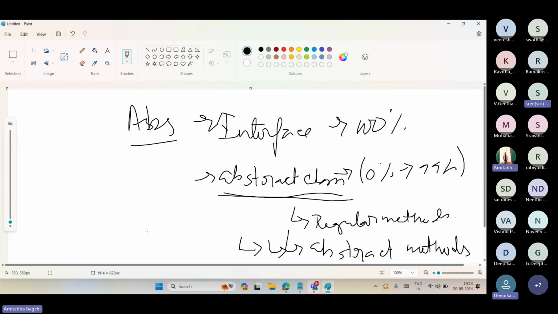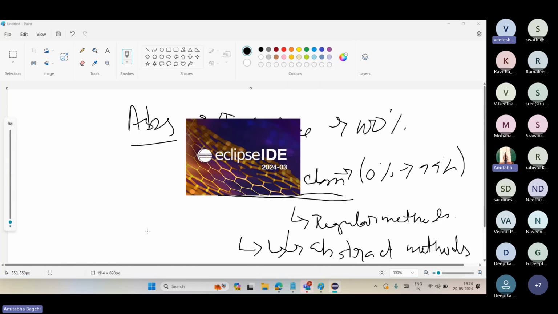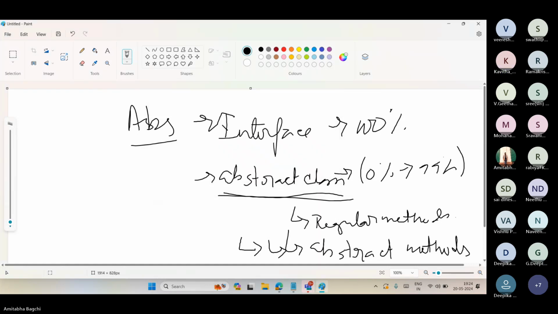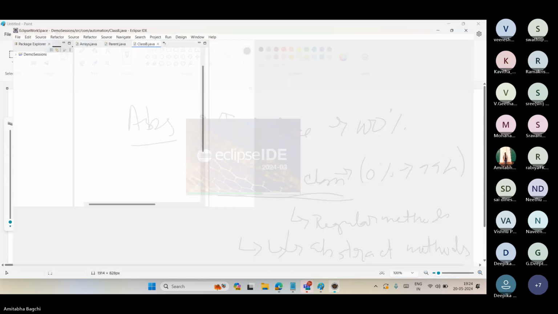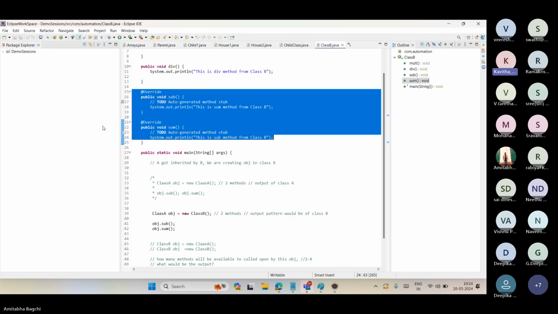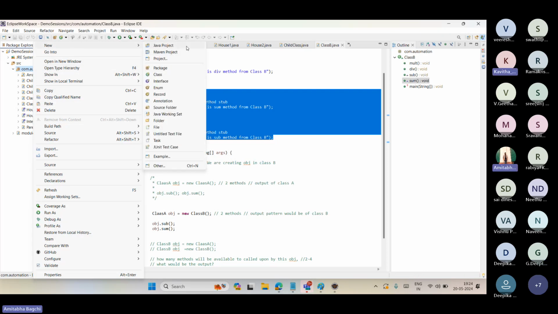Yes, Samta. Let's go to Eclipse. One second. Let me open Eclipse also. I'll try to do one. Cool.